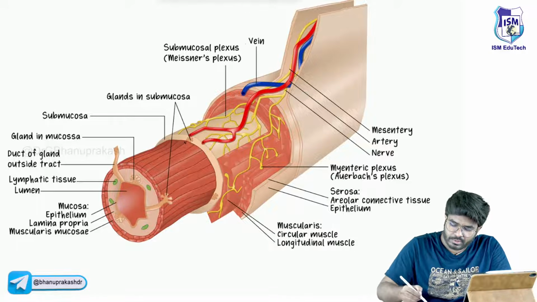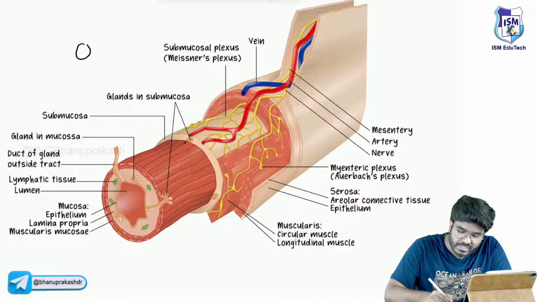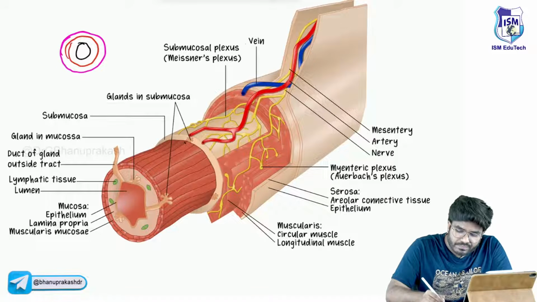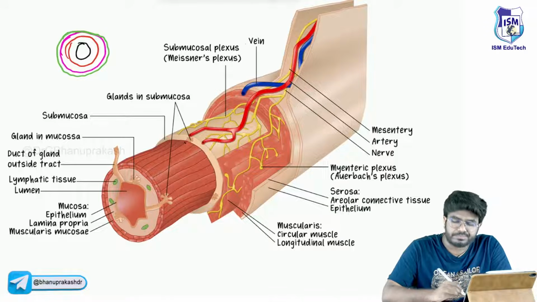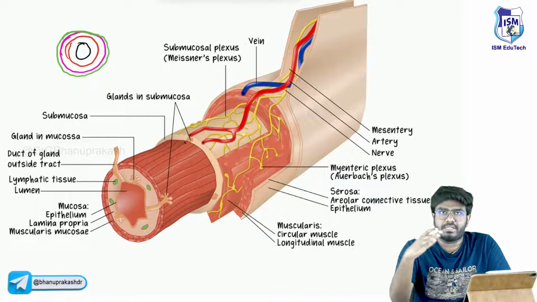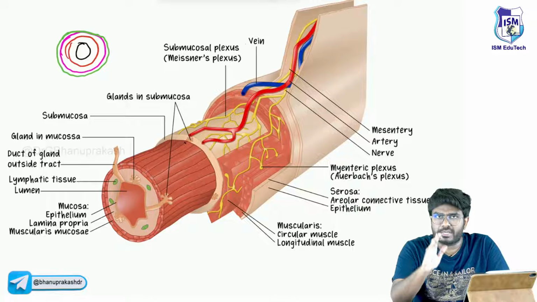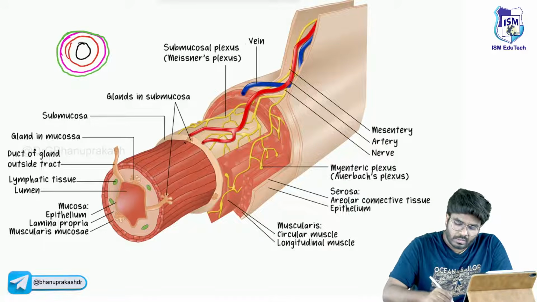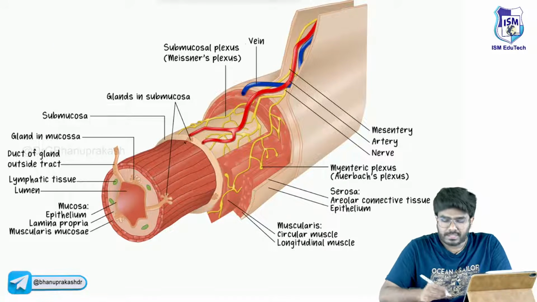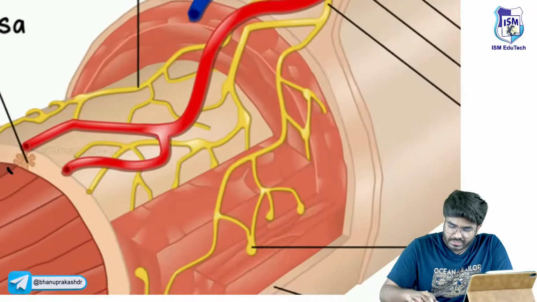In an easy way you can understand: the innermost layer is called the mucosa. The mucosa is surrounded by the submucosa, the submucosa is surrounded by the muscularis, and the muscularis is surrounded by the serosa. So this is how the 4 layers of the GIT are arranged from inside to outside. Now look here, the point which I want you to know is this.